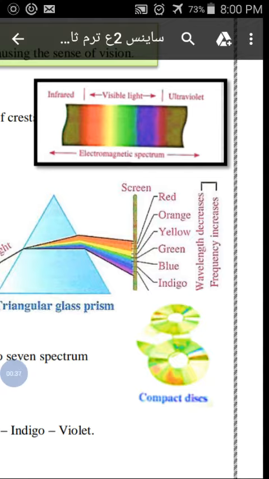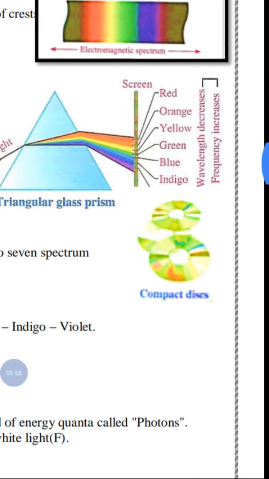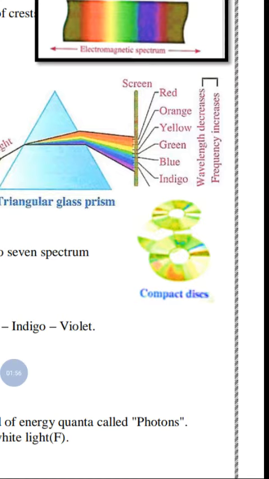So again, the red color is lowest deviation and lowest frequency, and in opposite, longest wavelength. And the last color, violet, is highest deviation, highest frequency, shortest wavelength. Again, the red is lowest deviation, lowest frequency, and longest wavelength. And the violet is highest deviation, highest frequency, shortest wavelength.